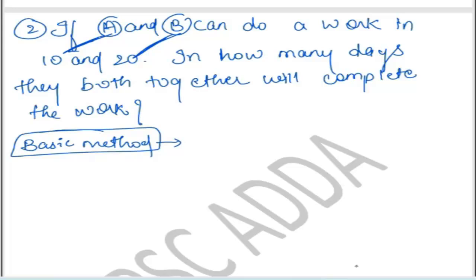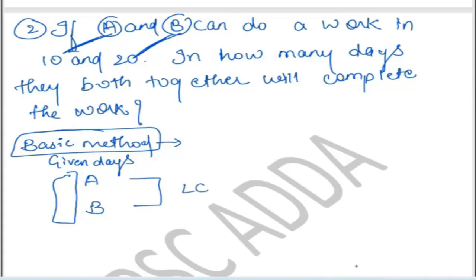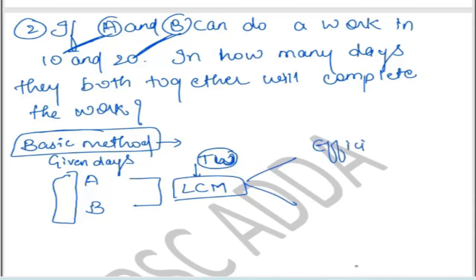So here we have to write A and B like this, and on the left side you have to mention the given days. Correct? You have to mention the given days. Then you have to take the LCM, and this LCM will be considered as your total work. Again I am repeating, this LCM will be considered as your total work. Then you have the days and the efficiency. It means you have to learn this chart.